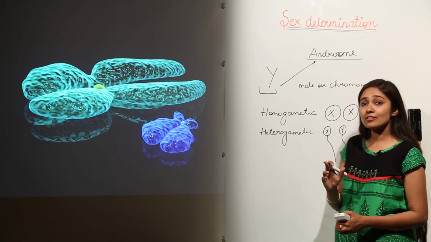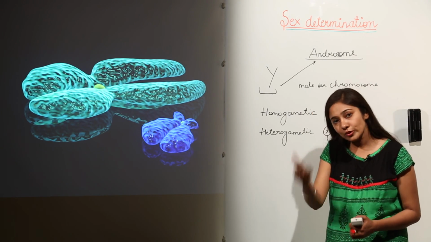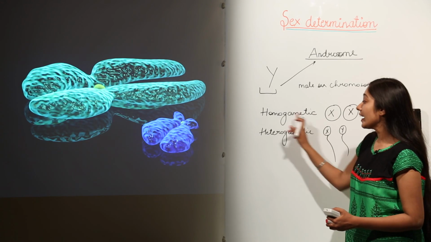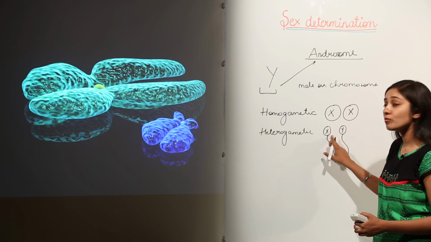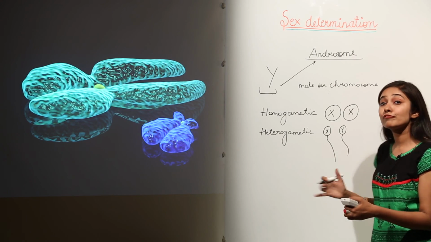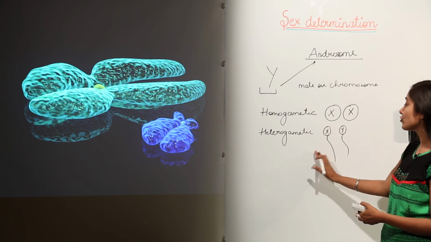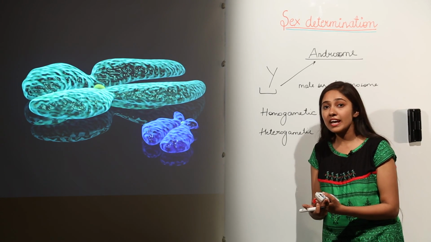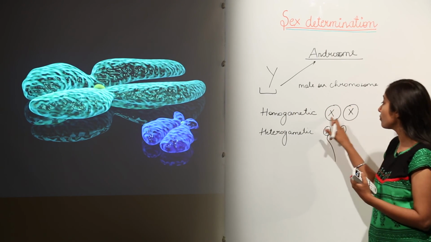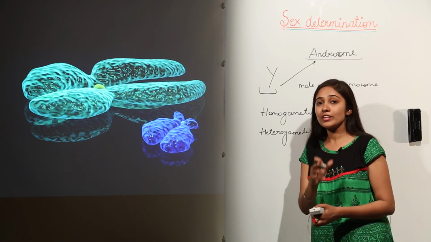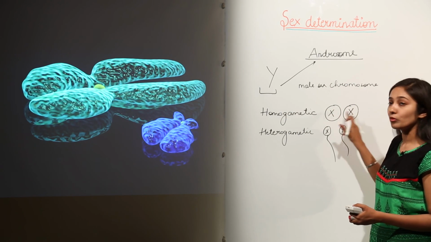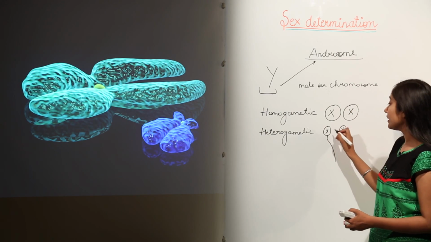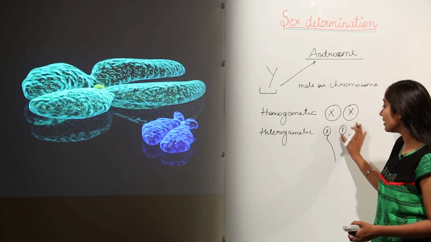Why? Because in case of female gametes, that is eggs or you can say ova, they have X chromosome only. But in case of males, they are heterogametic. Why? Because they have sperms which carry an X chromosome and sperms which carry a Y chromosome. So, they have two types of sperms, but in females they have the same type of egg or ova. Why the same type? Because of this X chromosome, the ovum or the egg which is going to be produced will have this X chromosome only. But in case of males, they are heterogametic because there can be two types of sperms, one carrying the X chromosome and the other carrying the Y chromosome.